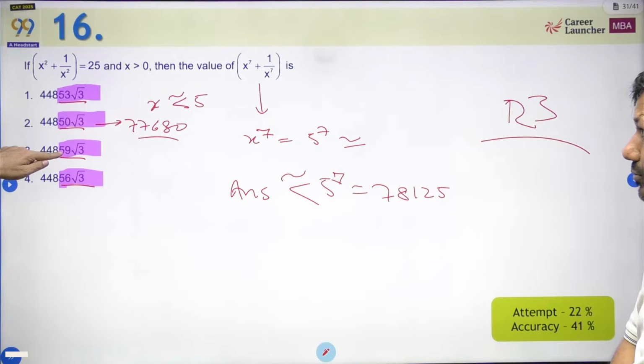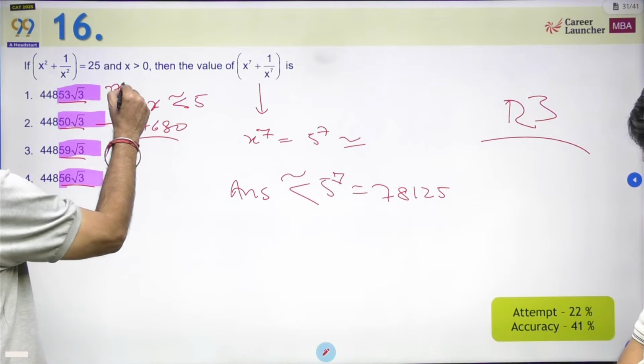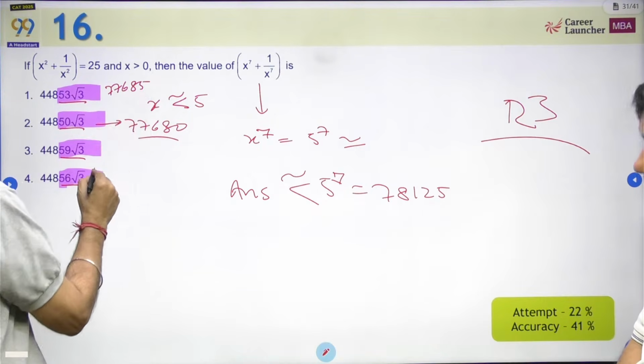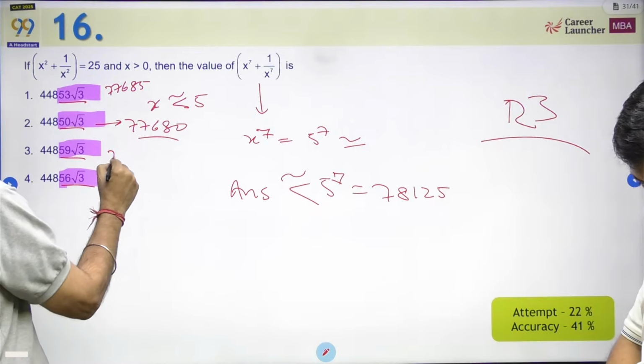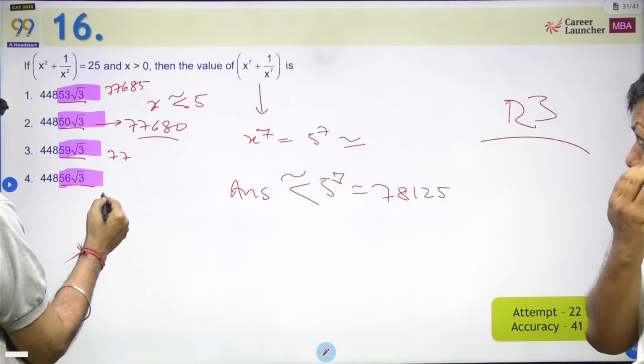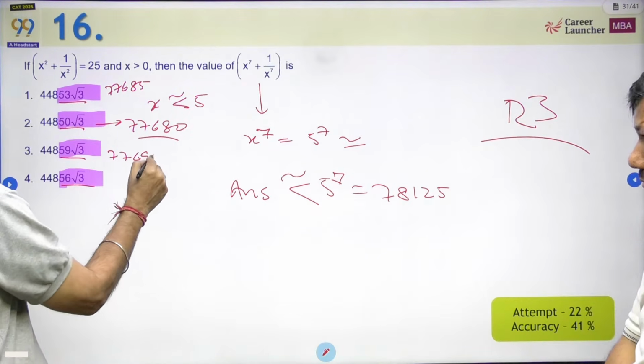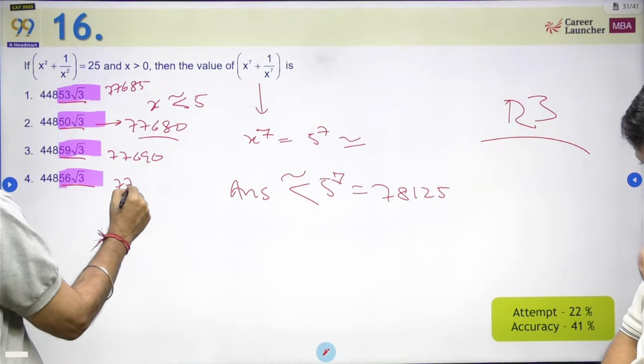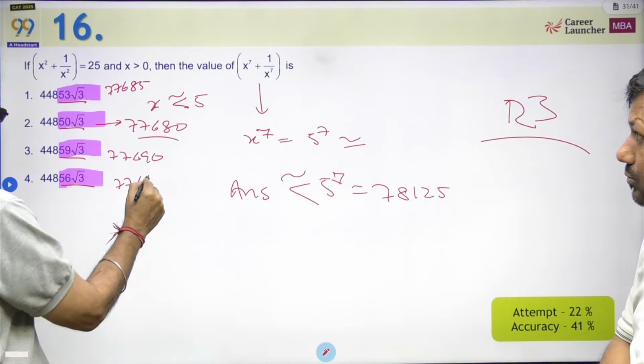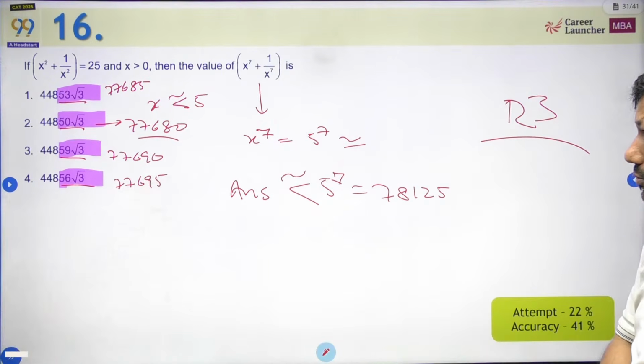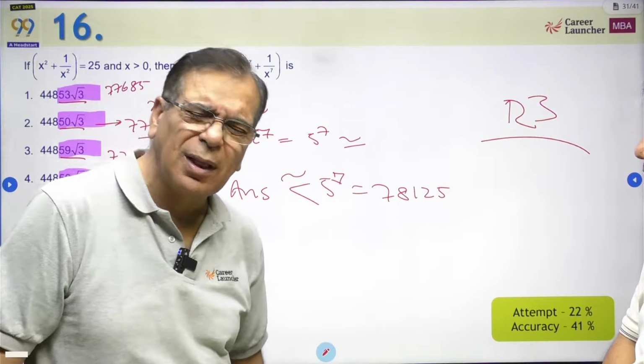Okay, this will be again slightly more, this will be slightly low. So this should be about 77685. This should be about 690, and this will be 77695. So the choices are so close कि कोई मतलब ही नहीं था करने का.